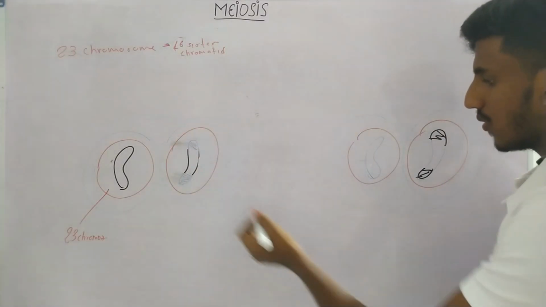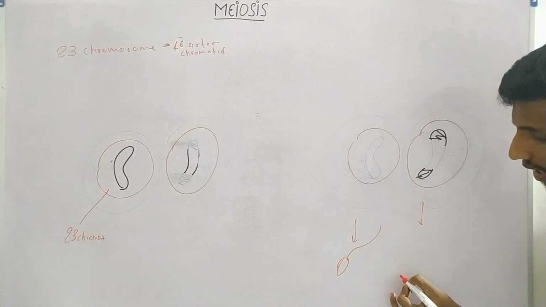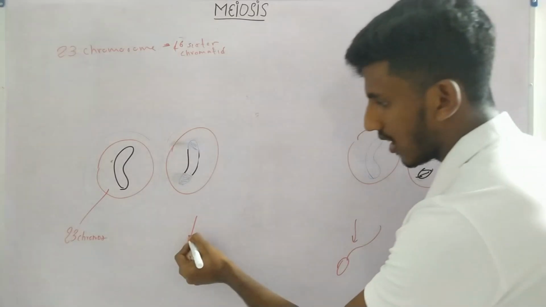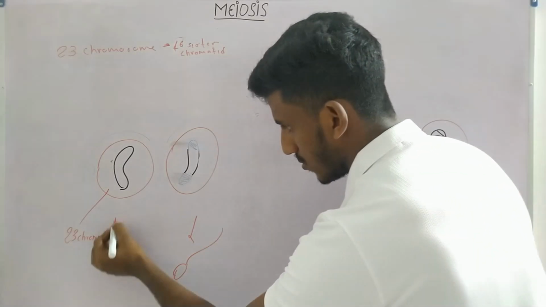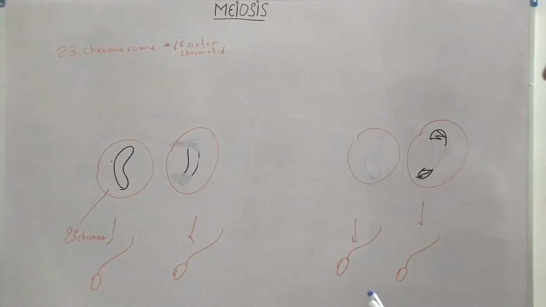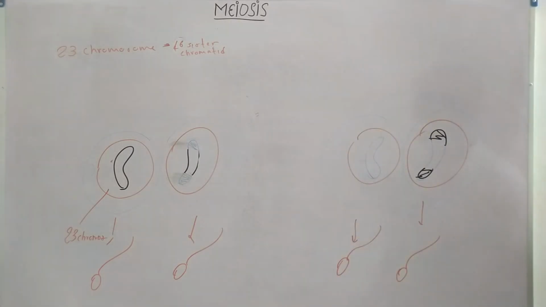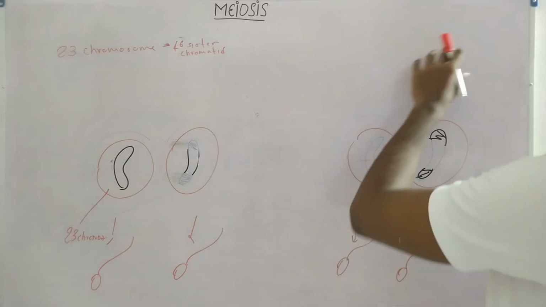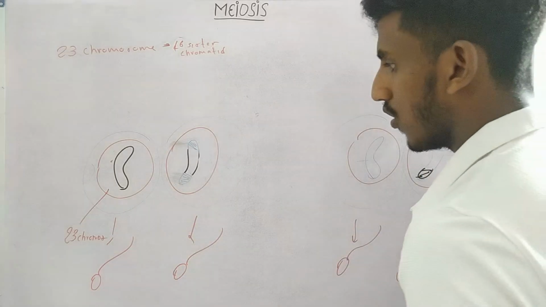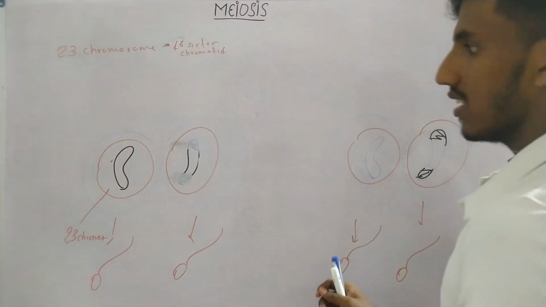Now each of these can develop into a sperm cell or an egg cell. So these 23 chromosomes will be present in a sperm cell or an egg cell. This sperm cell will bind to an egg cell, right? And they will fuse together and form a fertilized egg cell which will grow into a whole new organism.